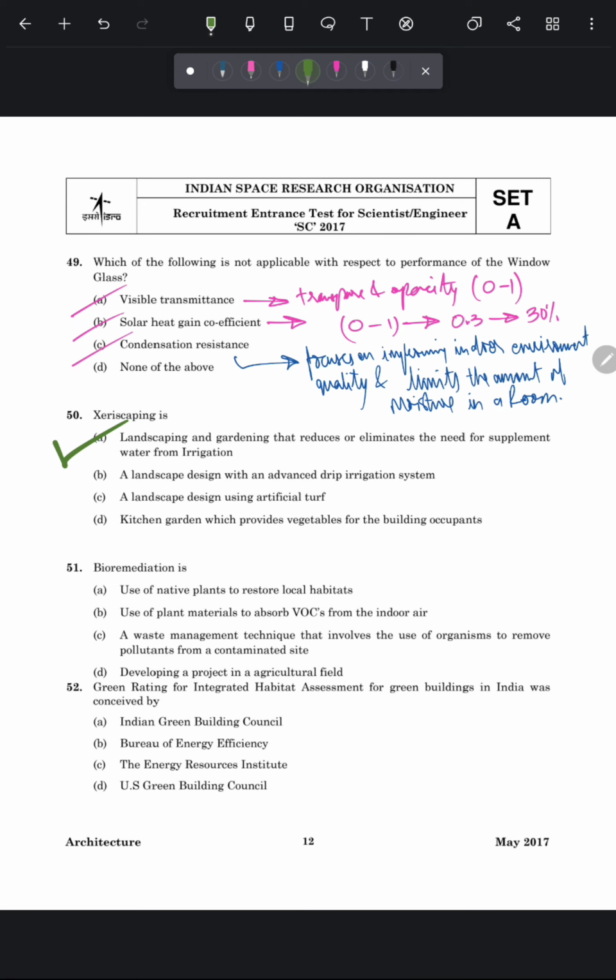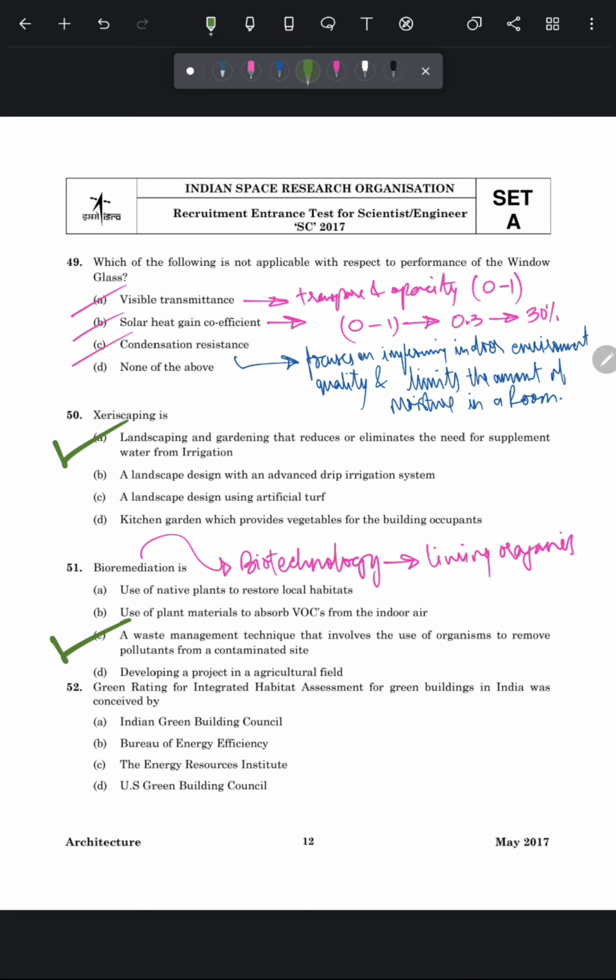Moving to the next question, bioremediation is. So friends, bioremediation is a branch of biotechnology in which living organisms such as bacteria and microbes are used to remove the pollutant or contaminant present in a soil, water, or any other environment. So the correct answer of this question is option number C, a waste management technique that involves the use of organism to remove pollutant from a contaminated site.